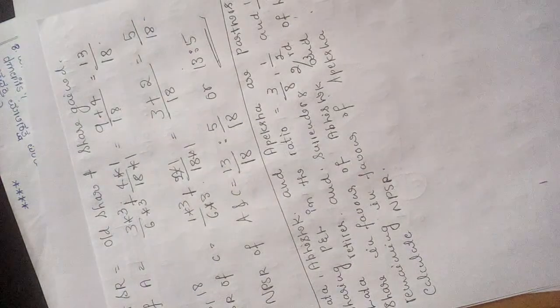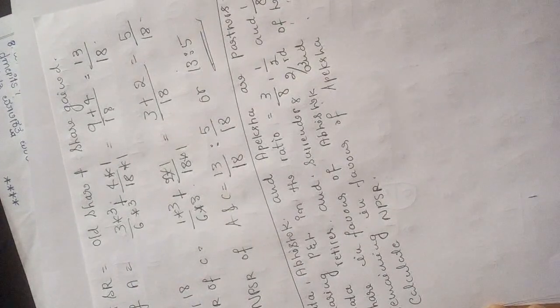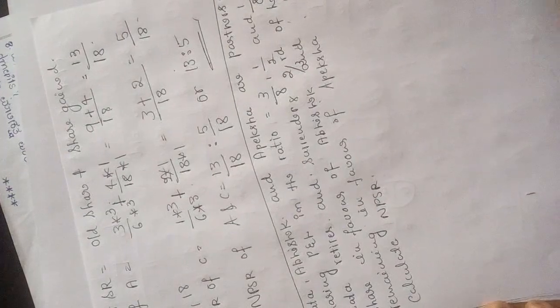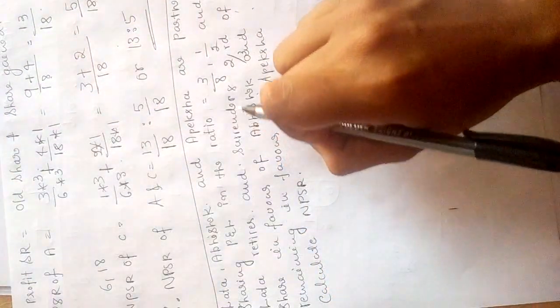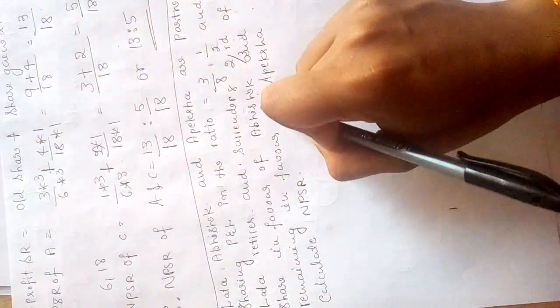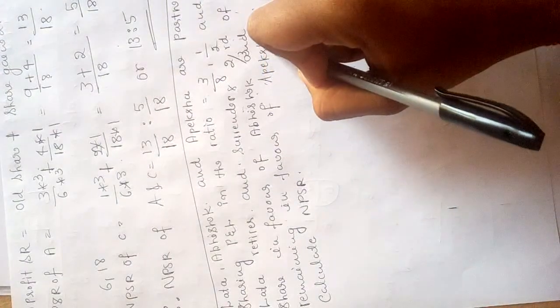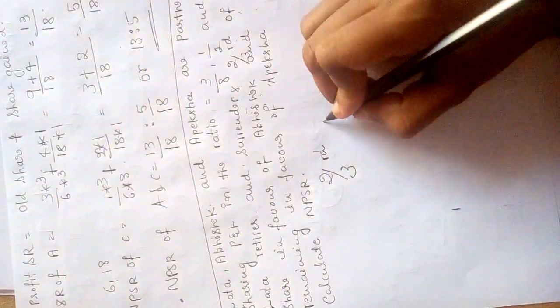So here what? Gain ratio is already given. So there is no need of calculating gain ratio. So we need to calculate what? Share gained. Why? Because the information says, see, retiring partner is surrendering her 2/3 of share to Abhishek and remaining to Apeksha. That means, so 2/3 she is surrendering to Abhishek.